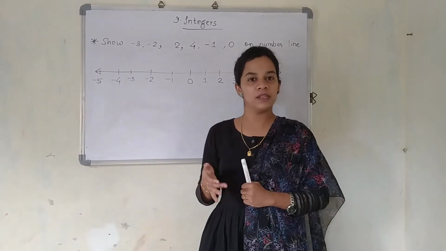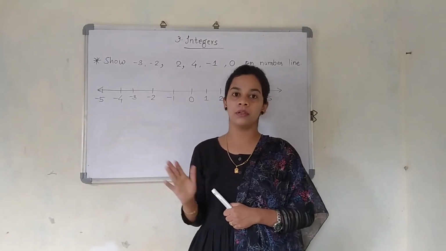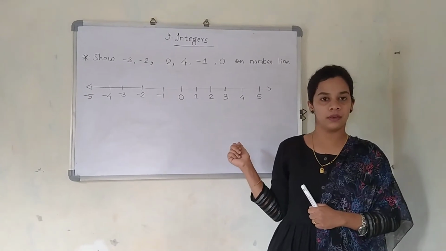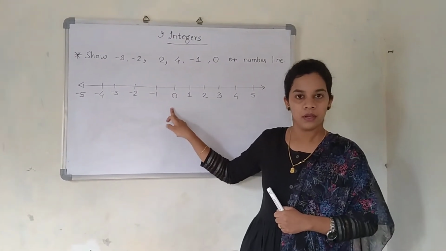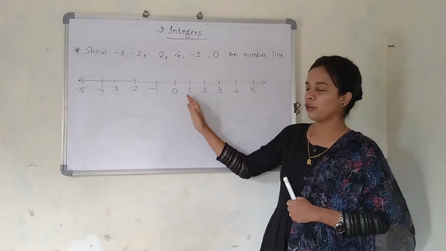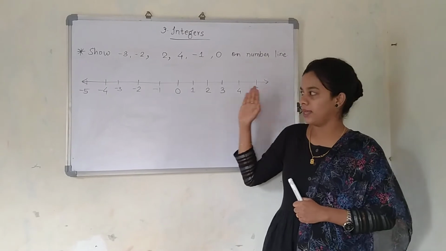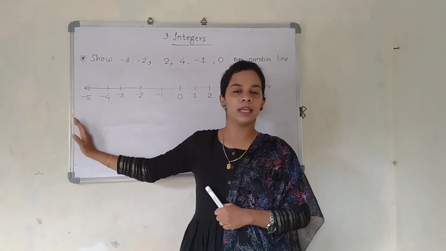So the next part of this lesson is to show these integers on the number line. So what does a number line mean? I have drawn something on the board. You can see this 0. Yes, this 0 is called the origin. And you can see the numbers over here. Can you tell me which type of numbers they are? Yes, they are positive numbers. And on this side you can see they have the minus sign, so these numbers are called negative numbers.